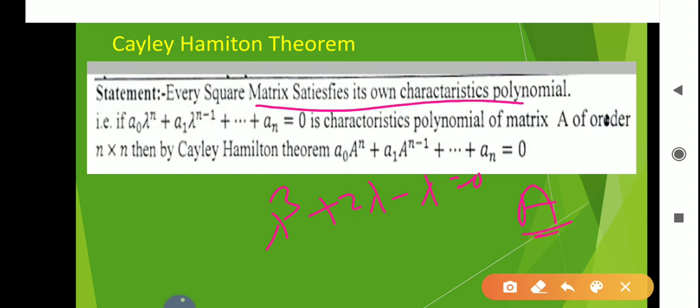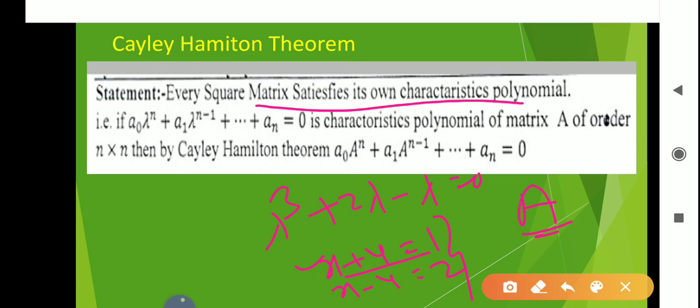Cayley says that every square matrix satisfies this characteristic polynomial means, just like we find the roots of a quadratic equation, suppose x plus y equal to 1, this is a linear equation, and x minus y equal to 2. If you solve this by taking addition and subtraction then we will get the values of x and y. Then if we put those x and y here, the equation is satisfied. For example, here if you get suppose x equal to 0, y equal to 1, then 0 plus 1 is equal to 1, means the equation is satisfied.